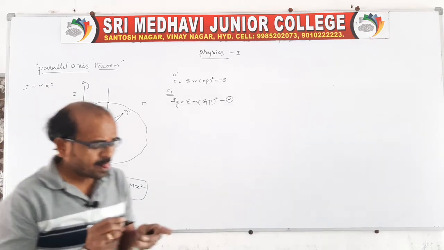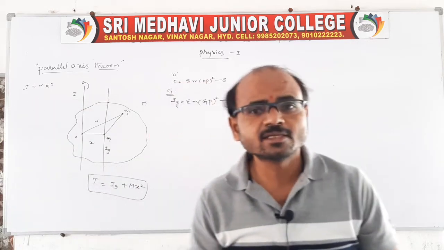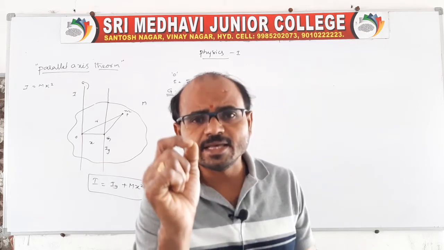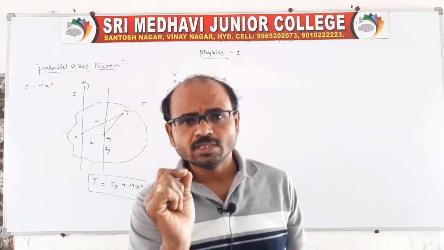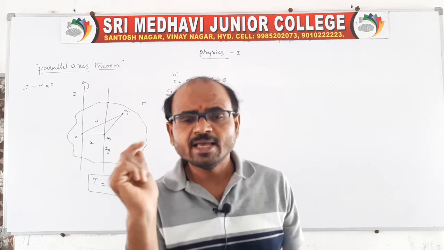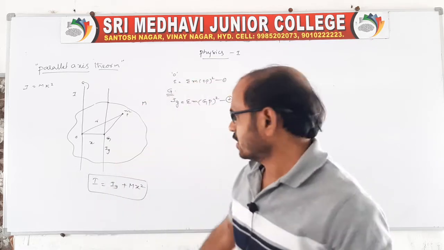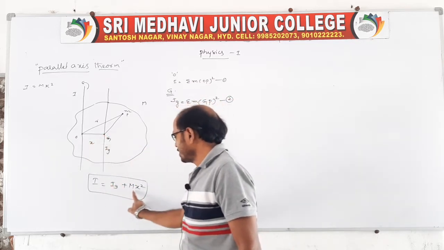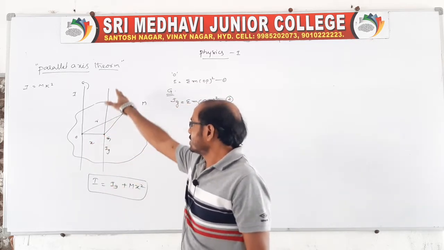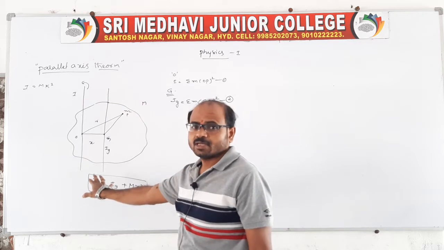Moment of inertia about any axis is equal to the sum of the moment of inertia about the center and the total mass of the body times the square of the distance between the two axes. It's nothing but the parallel axis theorem.